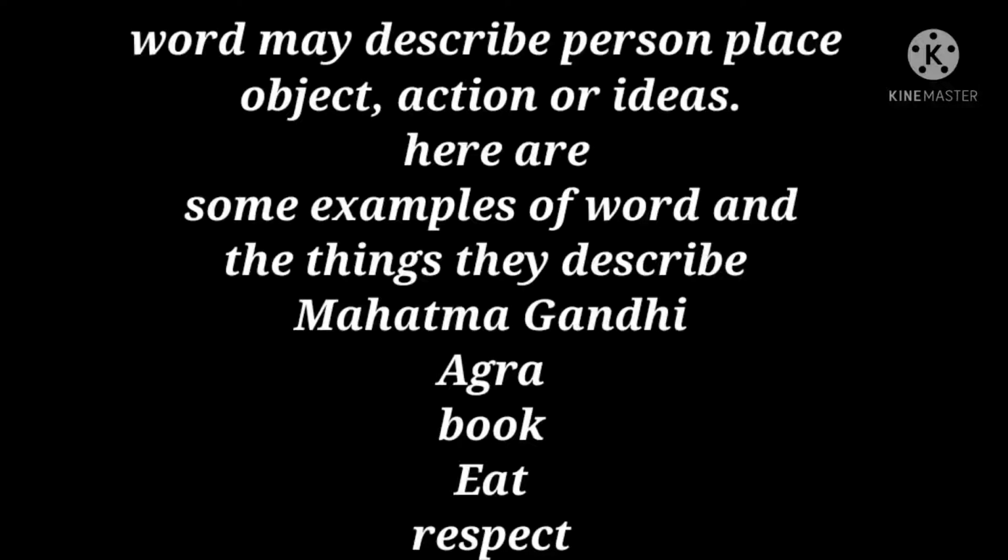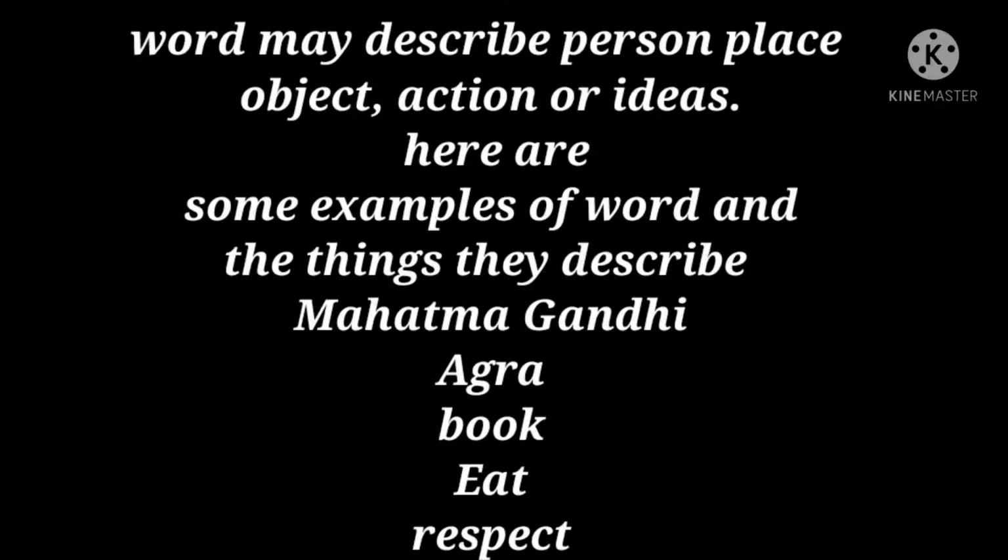A word may describe a person, place, object, action or idea. So children, any word can be a description of any object, action or any idea. For example, Mahatma Gandhi, Agra, book, eat, respect.